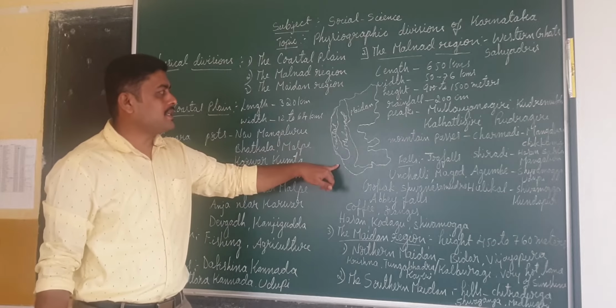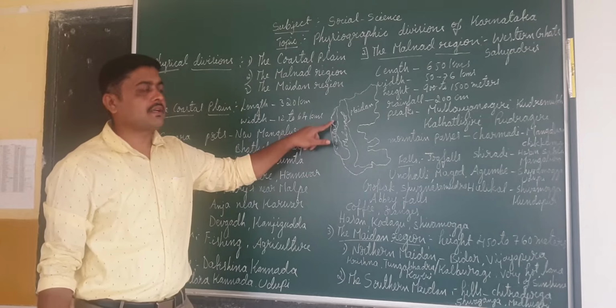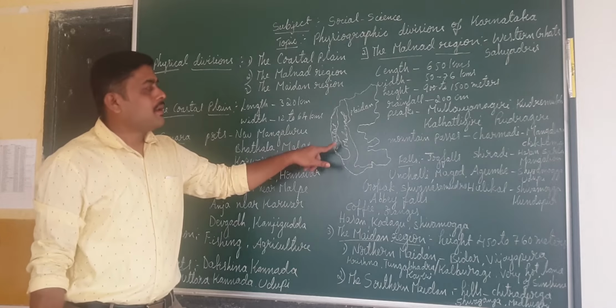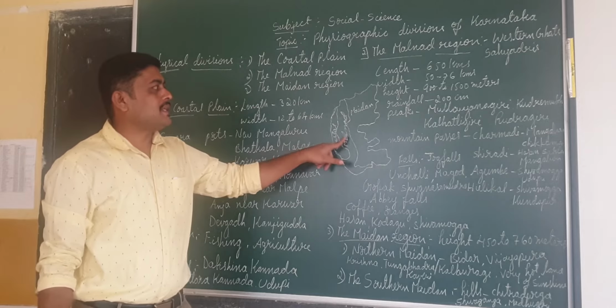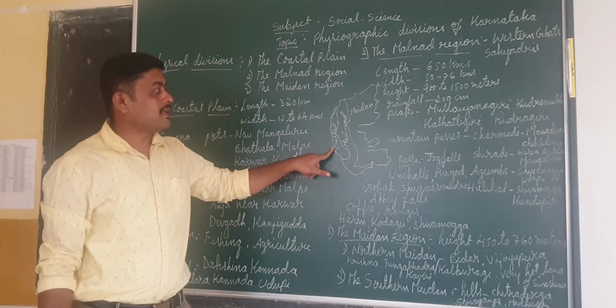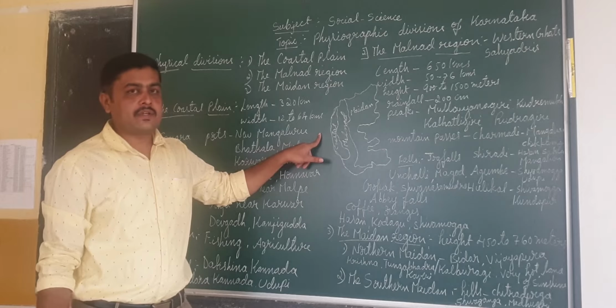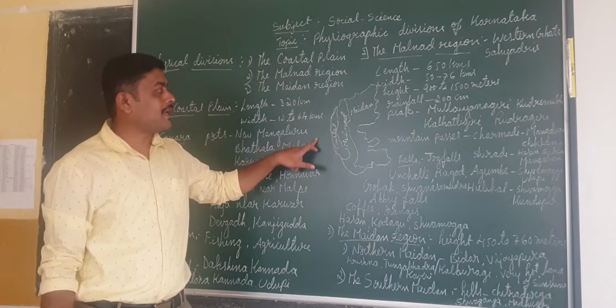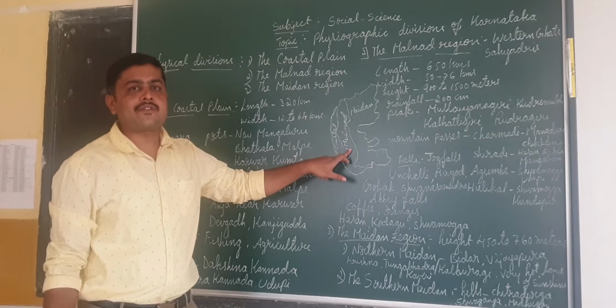This area is called the coastal plain. It is located between the Arabian Sea and the Malnad region. Keep that in your mind. To the west part we have the Arabian Sea, the water body. But it lies between the Arabian Sea and the Malnad region.